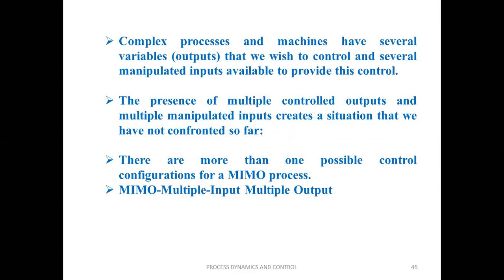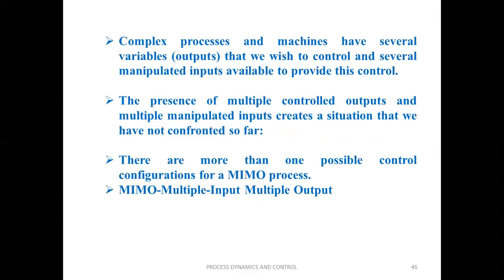As we know, there are different types of variables: process variables, control variables, manipulated variables, and load variables. To control a control variable, we require a manipulated variable, by varying which the control variable is brought to the desired set point value. So far we have discussed single variable control. Now we are going to discuss the multi-variable control system.